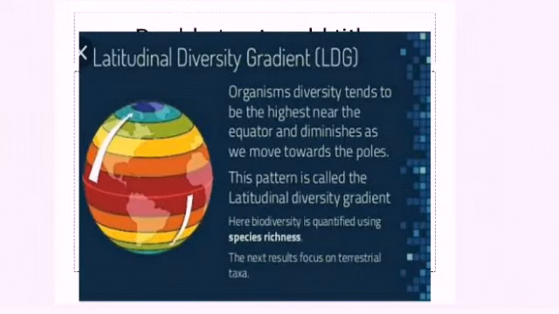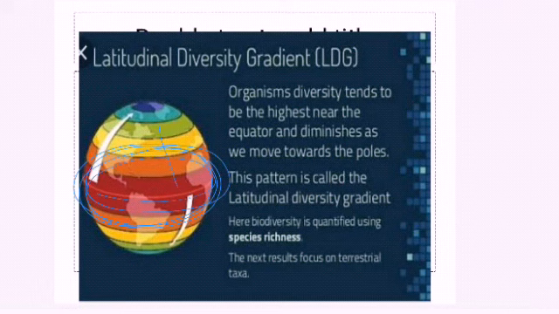Okay, so in the latitudinal diversity gradient, diversity tends to be highest near the equator. As you move away from the equator towards the pole, the species richness, the number of species, keeps diminishing.